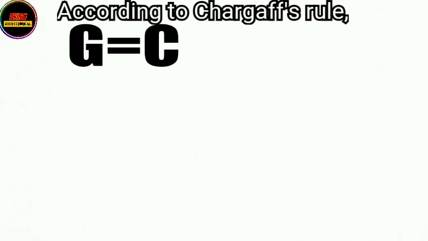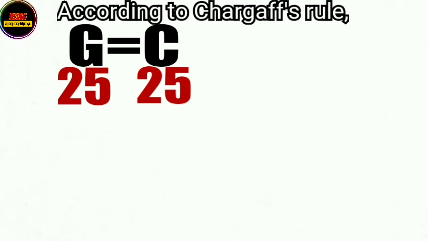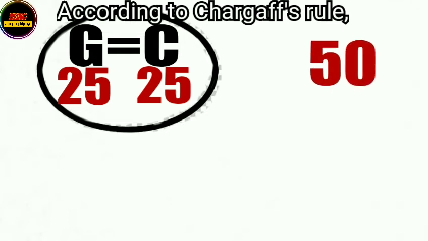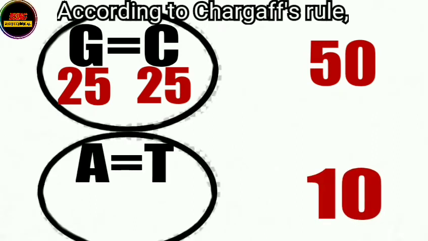And if the total number of guanine is given and is 25, then cytosine needs to be 25. So G is equal to C is equal to 25 each. Hence, when both of them would be added, then 50 would be guanine plus cytosine out of this 60 total nucleotides. So now the 10 rest would have been adenine and thiamine. So according to this rule, adenine will always be equal to thiamine. And if both of them are 10, then each of them would have been 5, which means adenine would have been 5 and thiamine would have been 5.